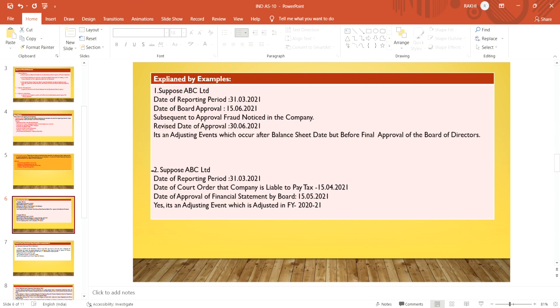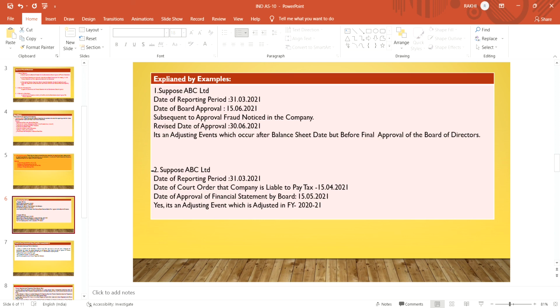The court ordered on 15th April 2021 that the company is liable to pay tax, the reporting date is 31st March, and the final approval by the board of directors is 15th May 2021.